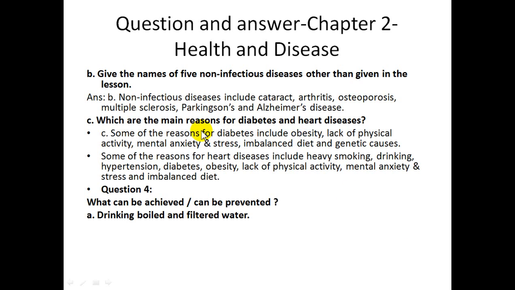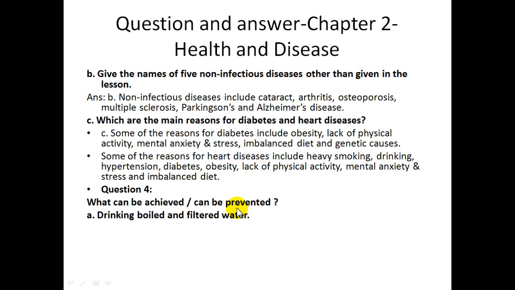What are the reasons for causing diabetes? Like mental stress, imbalanced diet. Genetic cause is mostly how it occurs, but it also occurs due to stress and imbalanced diet. Some of the reasons for heart disease include heavy smoking. A person who smokes heavily may suffer from heart disease. Drinking, hypertension, diabetes, obesity, lack of physical activity, mental anxiety and stress, and imbalanced diet. These are all the reasons for heart disease.